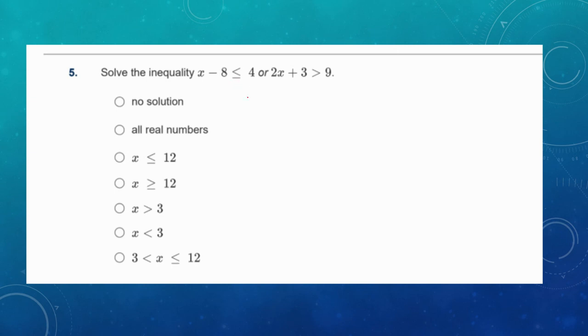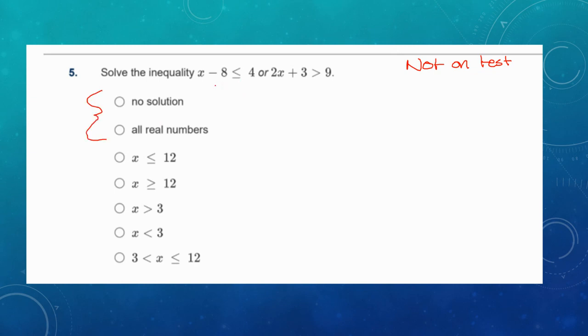So number 5 is a bit of a doozy. And guys, this goes a bit beyond what I'm expecting. I'm going to go ahead and solve it now, but please know that this is not on the test. You might need to solve a compound inequality like this, but it would not give us, because I believe this one gives us one of these two answers.